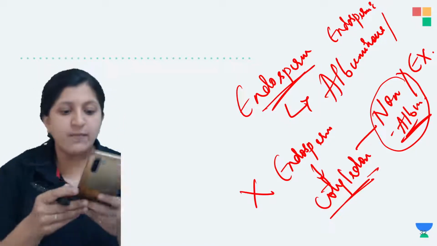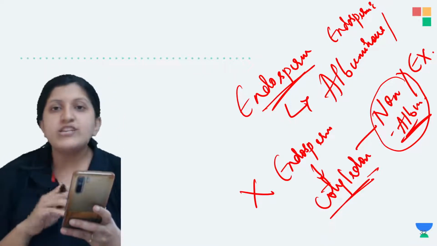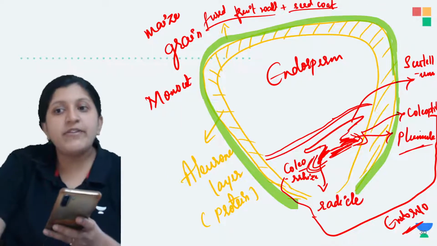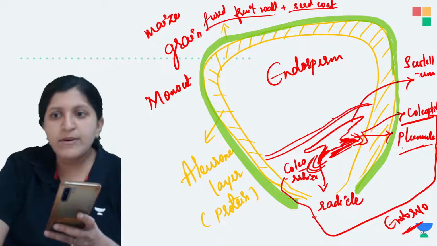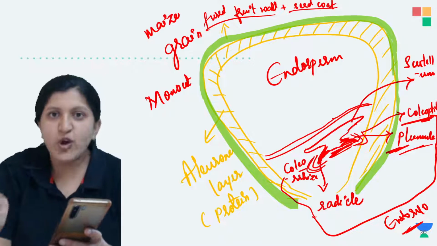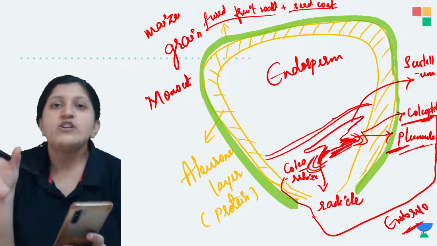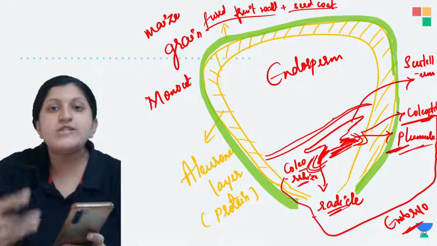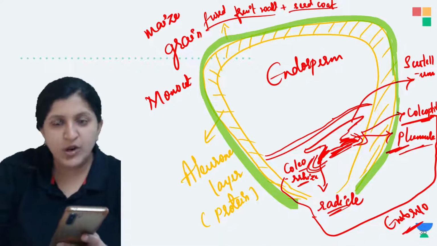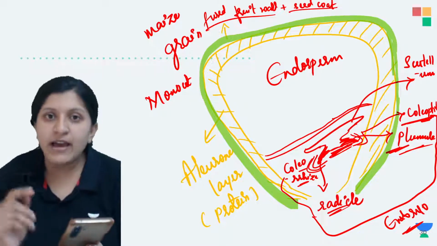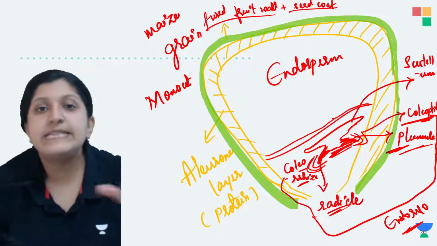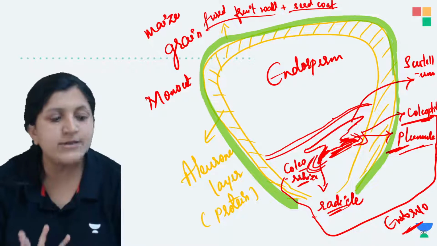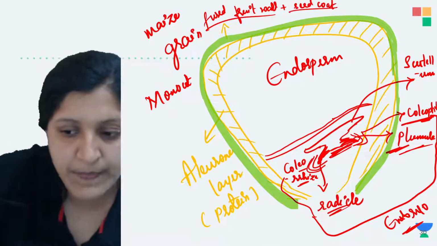So, the difference between coleoptile and coleorhiza. The coleoptile is covering the plumule. So the protective covering for the plumule is the coleoptile. You can remember plumule and coleoptile both have P. And here there is a radicle, and covering the radicle you find the coleorhiza, both have R. Again it is a protective covering around the radicle. Those protect the plumule and the radicle so that there is proper growth of the root system and the shoot system. Is that clear?